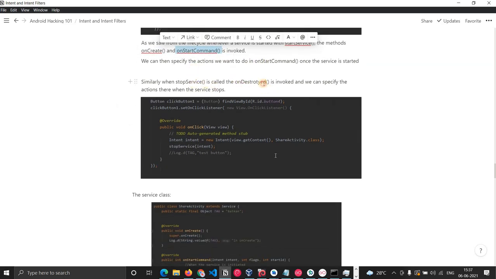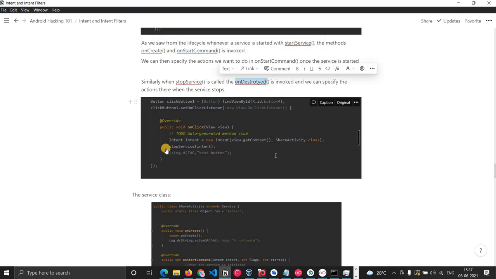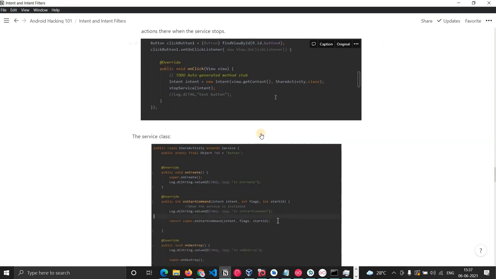So similarly, when we stop it, onDestroy is invoked. Here we declared an intent and then we pass that intent to the stop service, and you can see that this is invoked. So basically the service is stopped.